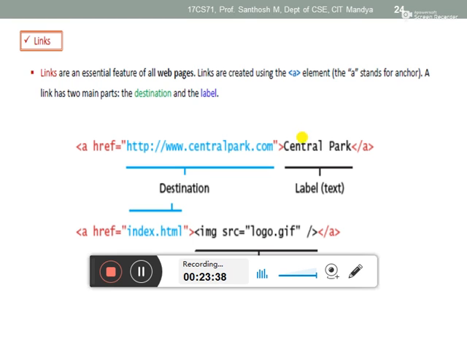Instead of this data, you can also make images as links. Have you observed that in some web pages, if you click an image, it redirects to some other page, right? Instead of this text, you can also make an image a link.